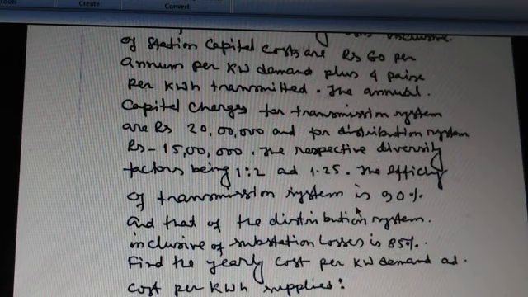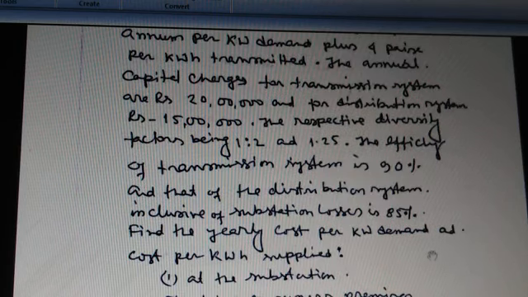The efficiency of the transmission system is 90% and that of the distribution system 85%. Find the yearly cost per kilowatt demand and cost per kilowatt hour supplied, number 1 at the substation, number 2 at the consumer's premises.